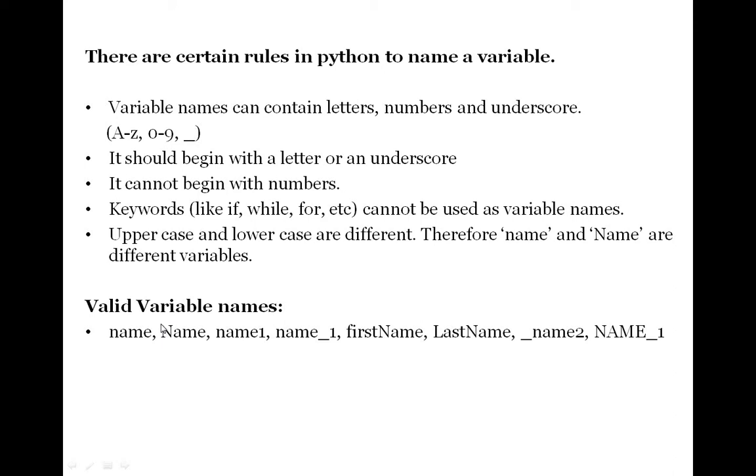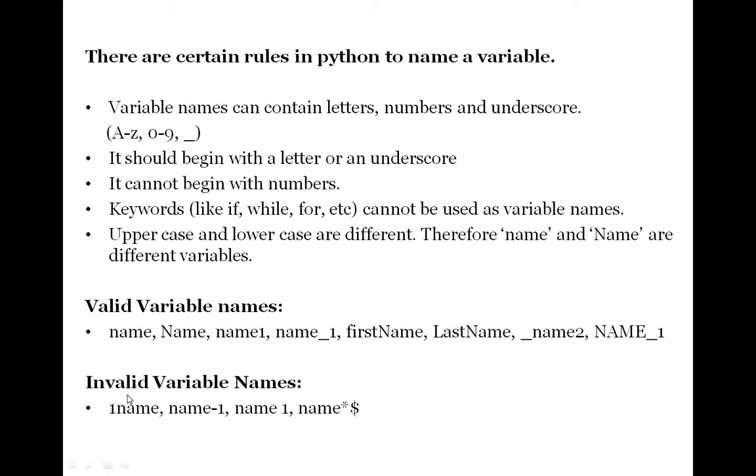Next we will see some valid variable names. So here if you see this name, you can give your variable name like this, or with the first letter capital, or otherwise you can include a number inside the variable, or you can use underscore. You can also combine two words where the second word's starting letter is capital, or both the starting letters of the words are capital letters, or you can use underscore in front of the name, or all the letters can be in capital letters also. So these are the possible ways of declaring your variables.